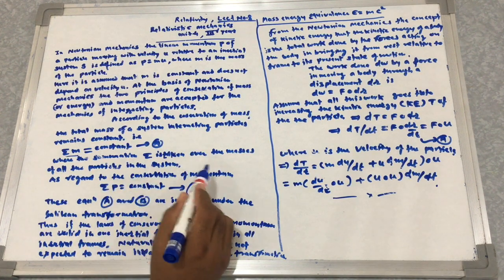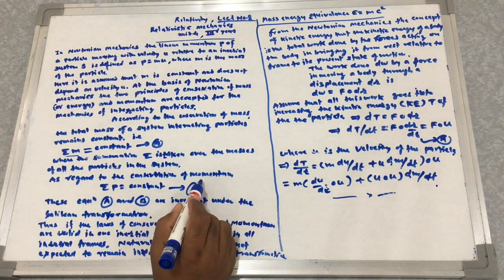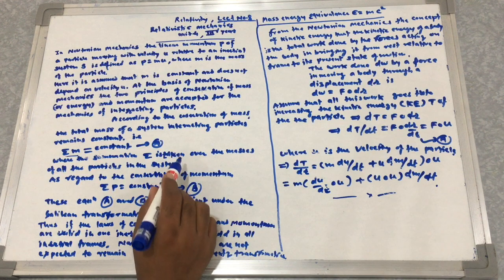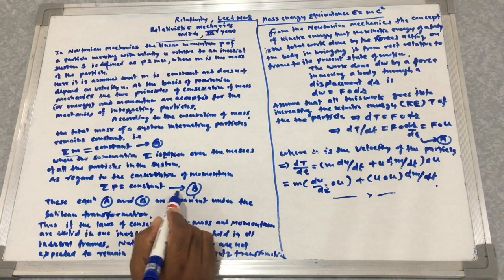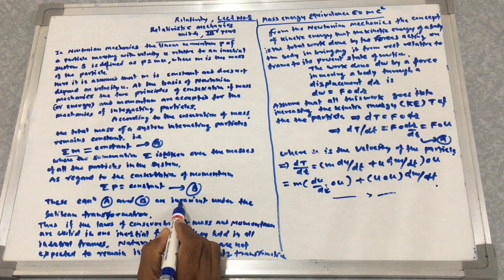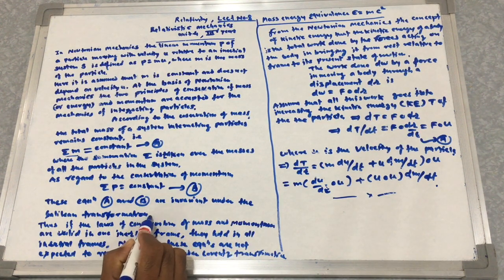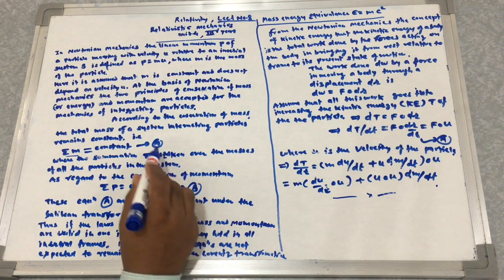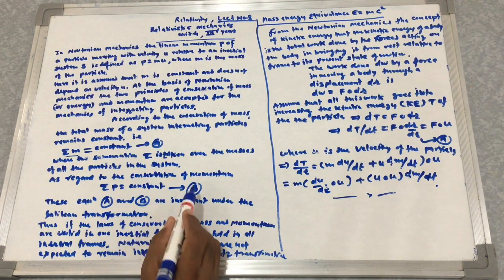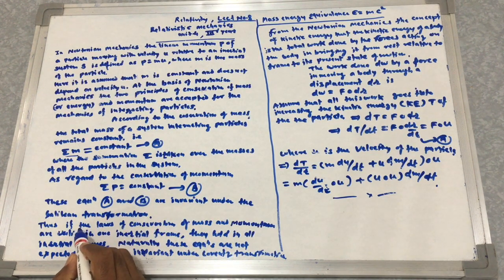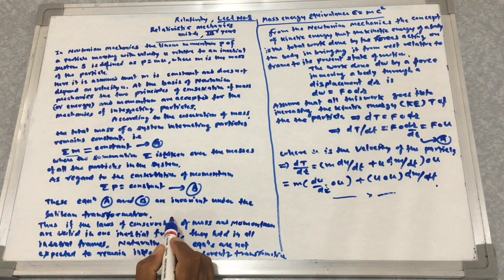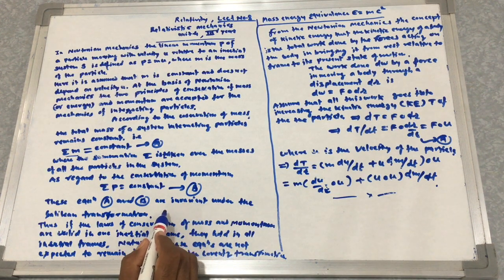As regards the conservation of momentum, that is summation of p is equal to constant, this is B. The equations A and B are invariant under the Galilean transformation. So if the laws of conservation of mass and momentum are valid in one inertial frame, they hold in all the inertial frames.